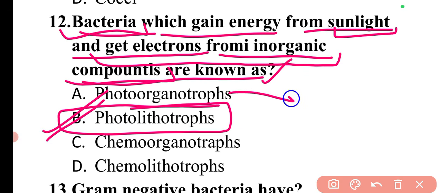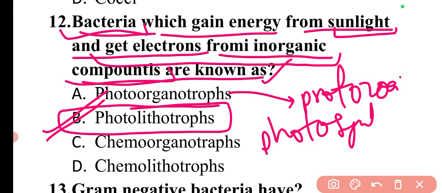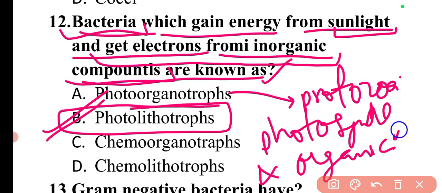If I talk about photoorganotrophs, these are basically simple organisms such as protozoa. They derive energy from photosynthesis and from organic compounds, not from inorganic ones.